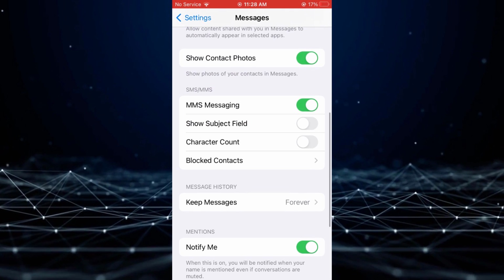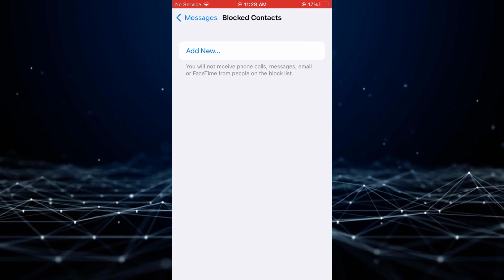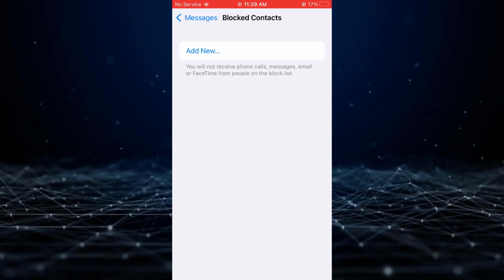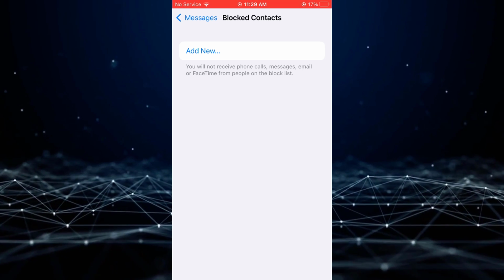Lastly, check your blocked contacts. If you are expecting a message from a specific person but not receiving it, ensure they are not on this list. If the issue persists, consider restarting your iPhone.